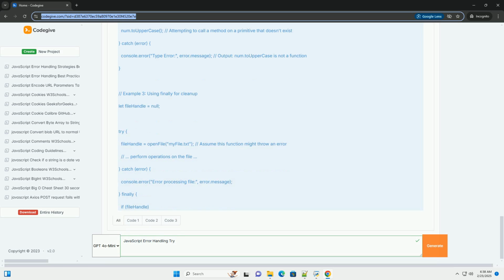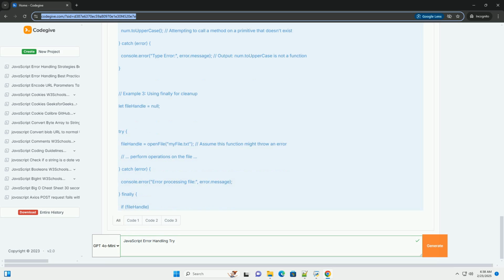Two, catch block: the code inside the catch block is executed only if an error occurs in the try block. The error variable, you can name it whatever you want, is an object that contains information about the error that occurred. It will have properties like name, the error type, message, a description of the error, and sometimes stack, the call stack, showing the sequence of function calls that led to the error.